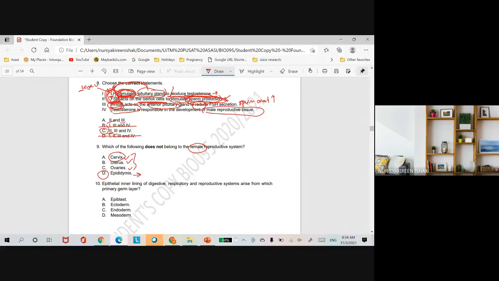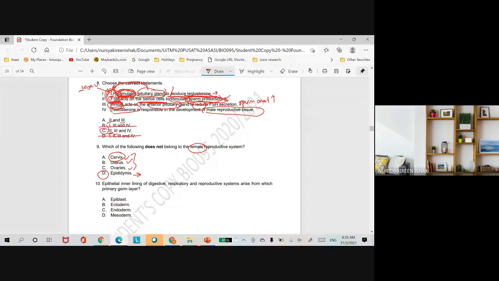So stages of apa? Stages of gestation. Gestation tu apa? Gestation tu process of labor. Ingat istilah tu. Labor tu ada 3 stage kan. The 3 stages of gestation or labor or parturition.